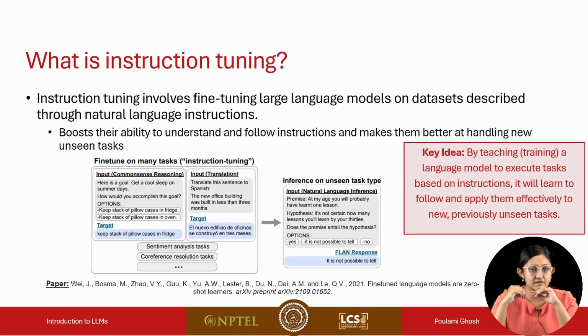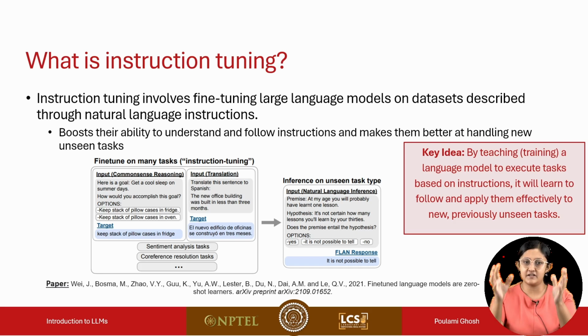In this slide we have another example. This is from the paper Fine-Tuned Language Models as Zero-Shot Learners. Here we can see in the example that during training, we are instruction tuning the language model using a variety of tasks. Common sense reasoning, translation, etc. And for each of these tasks, if we take a look at the translation example, we are first giving the instruction, translate the sentence to Spanish. Then we have the corresponding sentence, which would originally be the input to the language model. The sentence we want to translate: The new office building was built in less than 3 months. And then the target is the translated Spanish sentence.